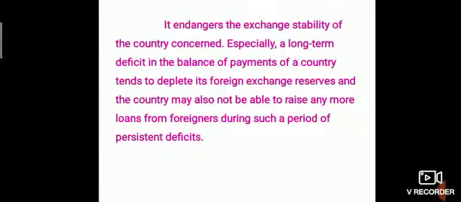It endangers the exchange stability of the country concerned. Especially a long term deficit in the balance of payment of a country tends to deplete its foreign exchange reserves, and countries may also not be able to raise any more loans from foreigners during such a period of persistent deficits. It will shake the stability in the country's exchange system. A long term deficit may decrease foreign exchange reserves, and countries cannot borrow any loan from foreigners.